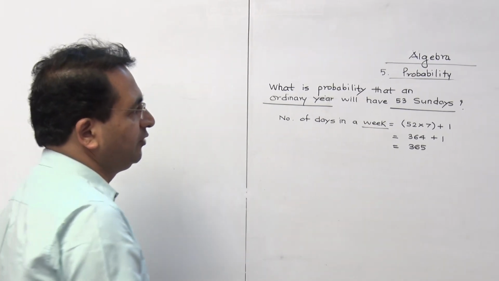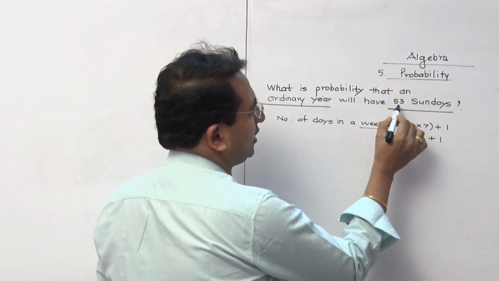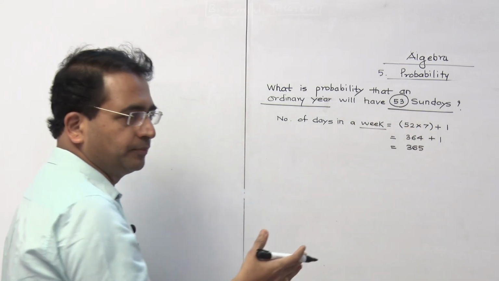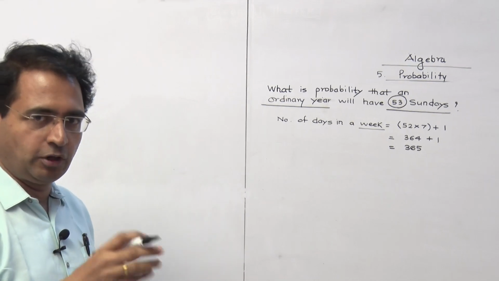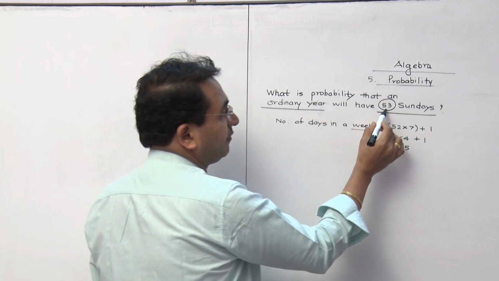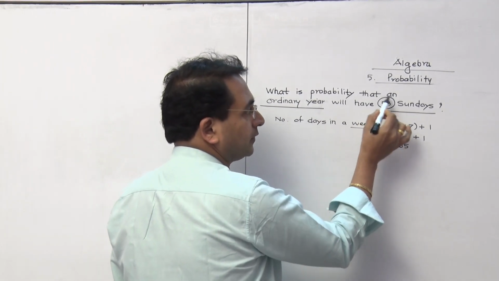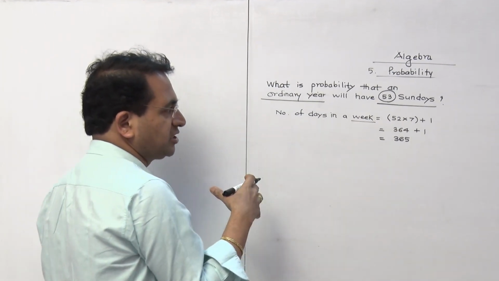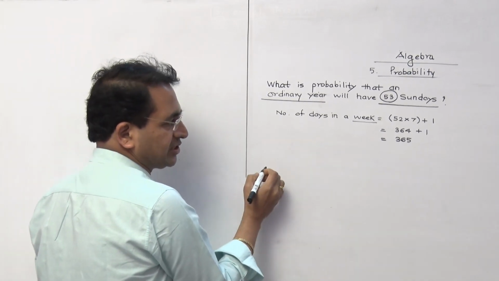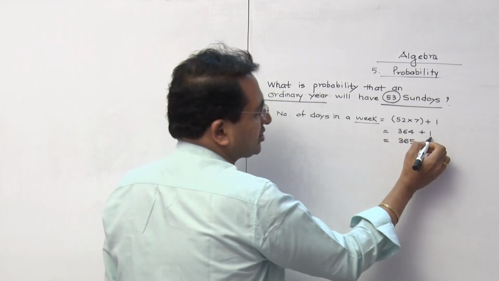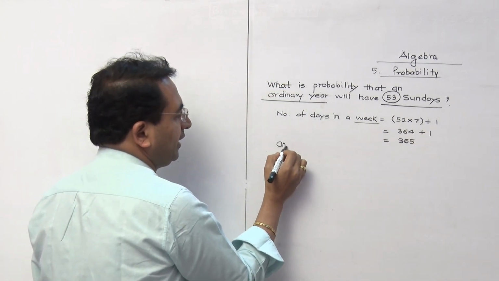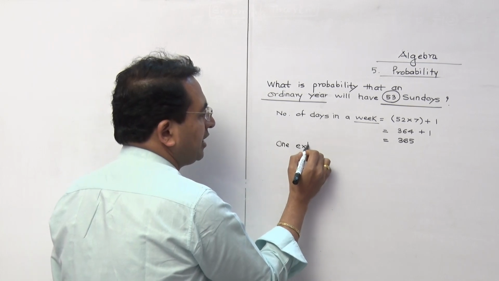So basically, what's the thing behind this? 53 Sundays they have asked. So we are sure that you are going to have 52 Sundays in a year. The question is about the 53rd Sunday, correct? Question is about the 53rd Sunday. So now I am writing it like this. Whatever that extra day that you are going to have, so we have to write 1 extra day.